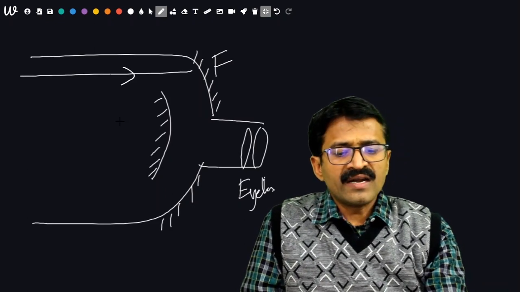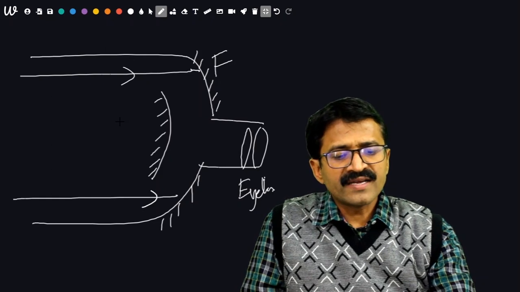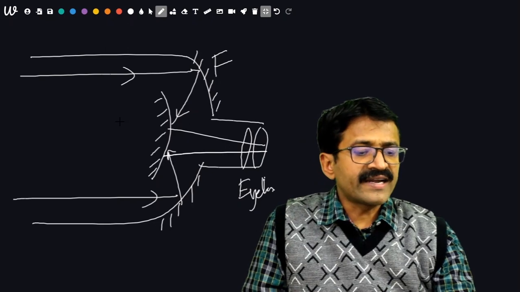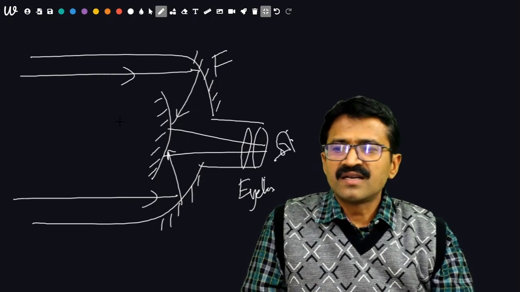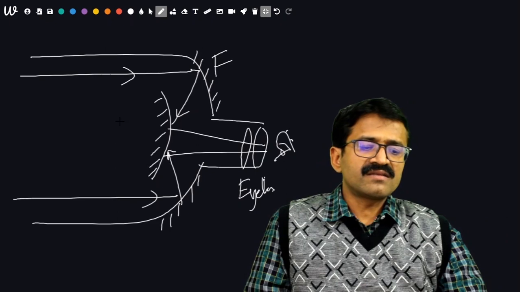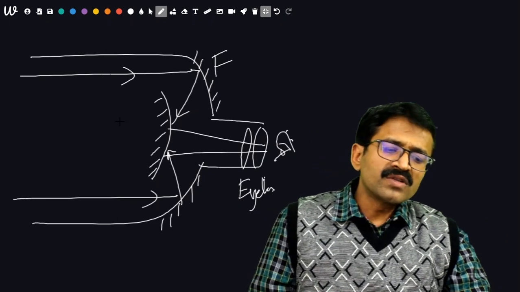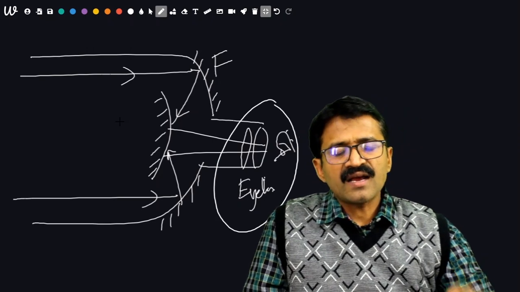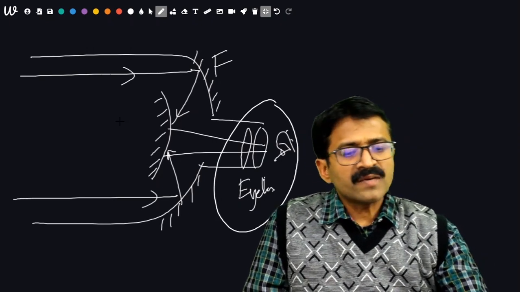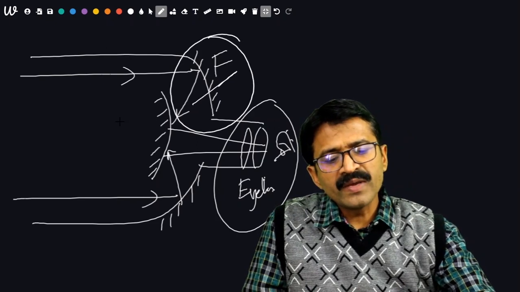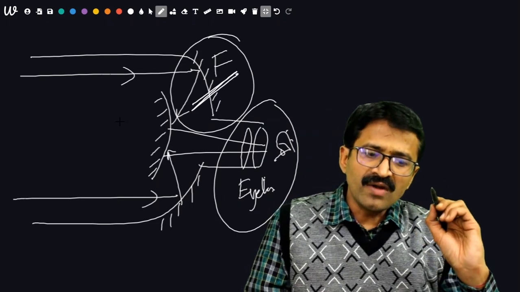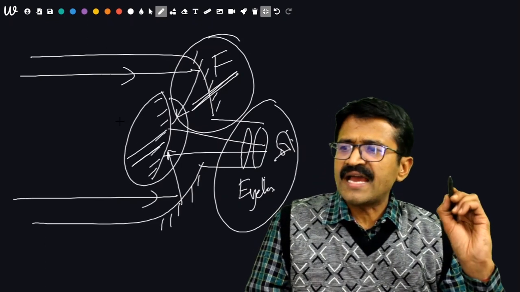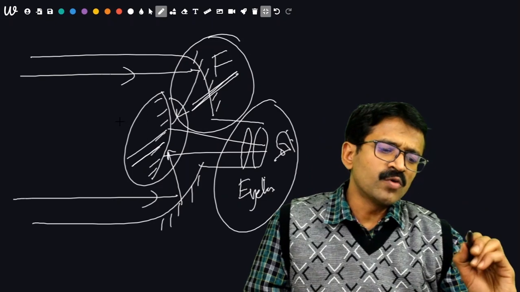Now, light rays coming from infinity will get reflected by the mirrors and get refracted by the eye lens, and one gets the erect image. The question, what about the lenses? The lens is used in the eye lens only. What about the mirrors? The mirror should be concave. It should be of large focal length. What about the convex mirror? It is just used as a reflector, not much used.